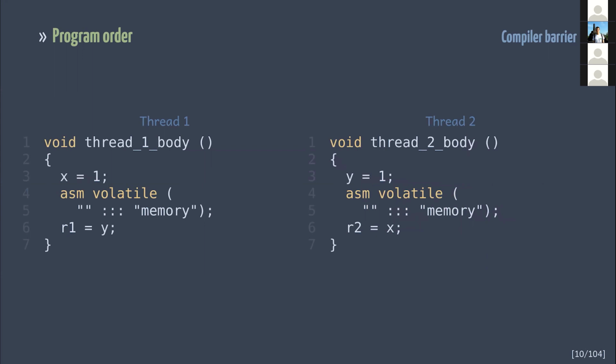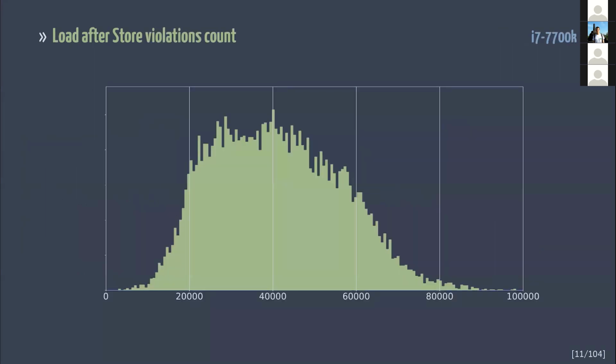To understand how often load after store reordering happens, I wrote this code. As you can see, I prevented compile-time reorderings with compiler barriers. The test runs this program 100,000 times and counts the number of load after store violations. And here is the histogram of results, gathered over 100,000 executions of the test. The minimal violations count was about 2% of iterations, the maximal about 99%. And I hope this histogram convinced you that hardware reordering is not a rare event.